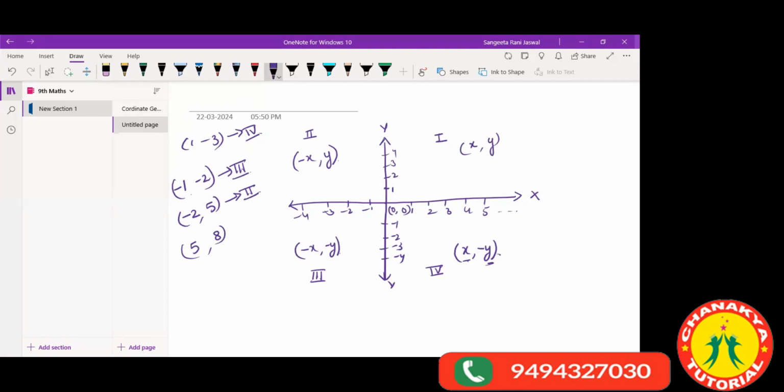Okay, Harshit, you tell me, in which quadrant will this lie? Ma'am, first quadrant. Great. Okay, now one more. Jitendra will tell me now. Third quadrant, ma'am. Great.